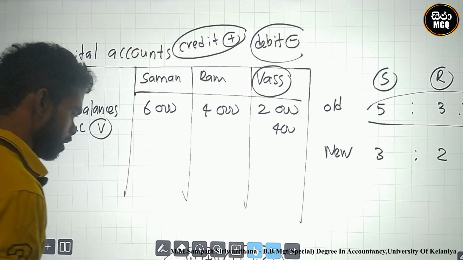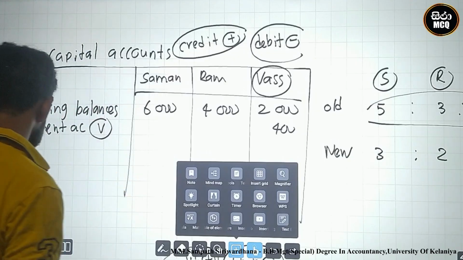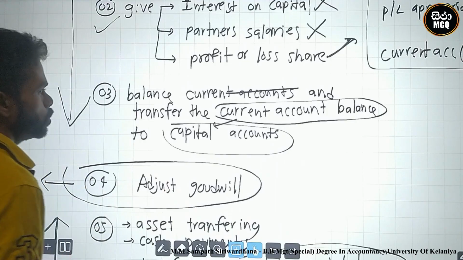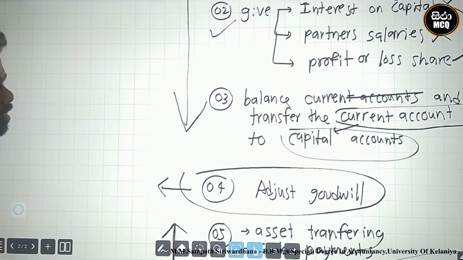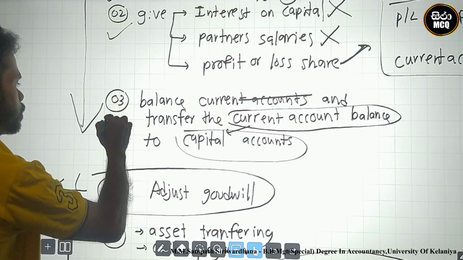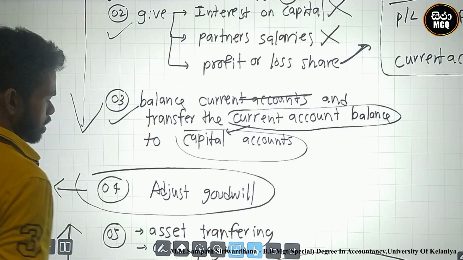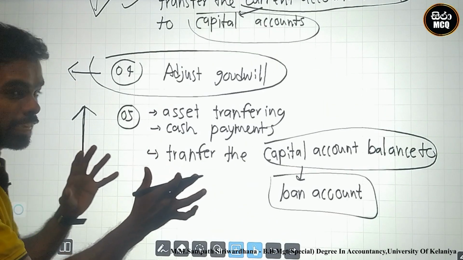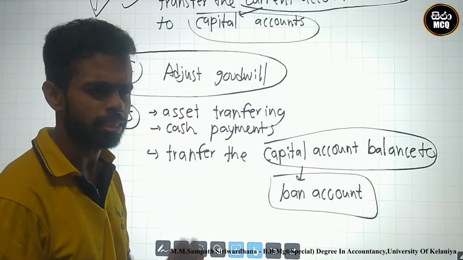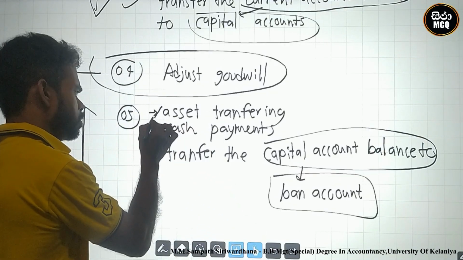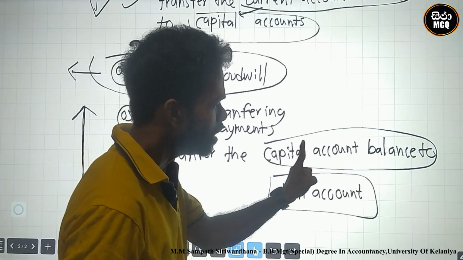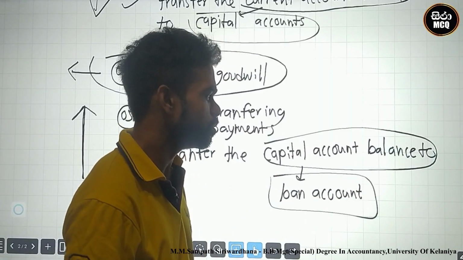Okay. After that, what is the next step? The next step is the crucial one. Look here. The next step is adjust goodwill. There is no goodwill identification. Therefore, you must go on to the ending point. Look here. Asset transferring: there is no asset transferring. Cash payment: there is no cash payment. What is the final one? Transfer the capital account balance to loan account.